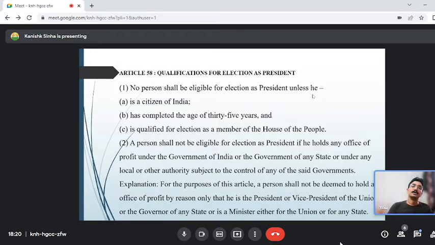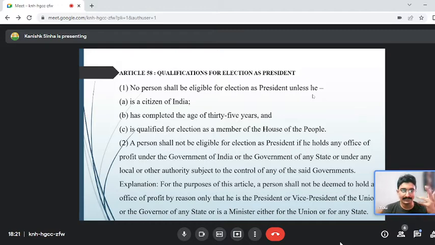But if you read the second point, guys: a person shall not be eligible for president election if he holds any office of profit under the government of India or the government of any state or under any local or other authority subject to the control of any said government, which does not include the president, vice president, governor, minister of the union or the state. What is the meaning?